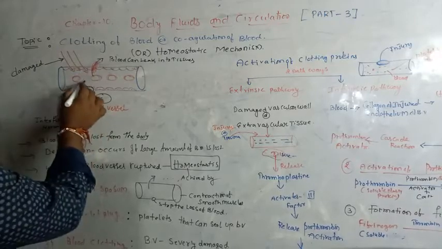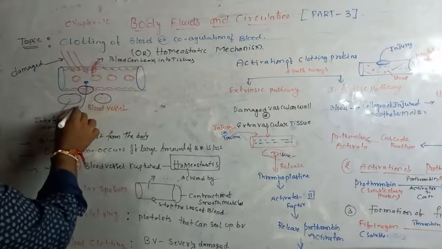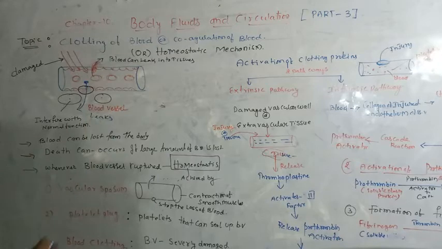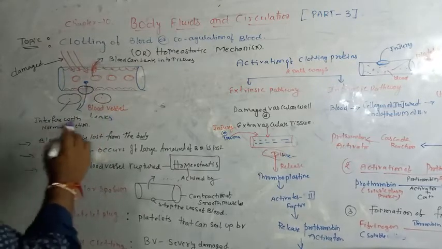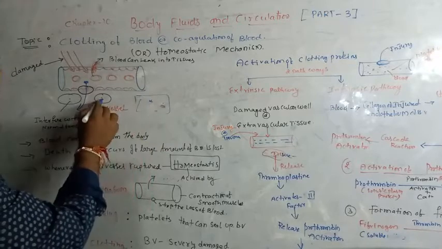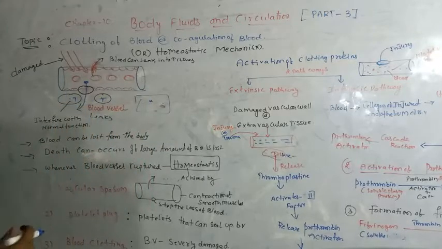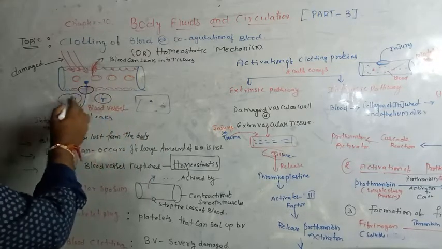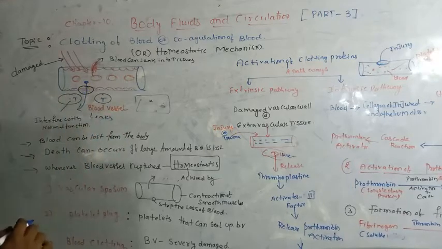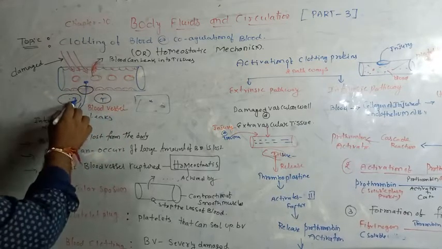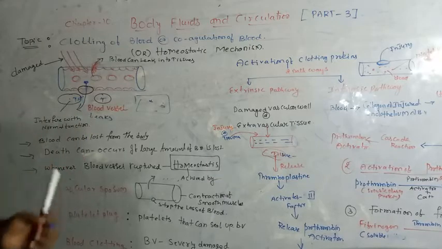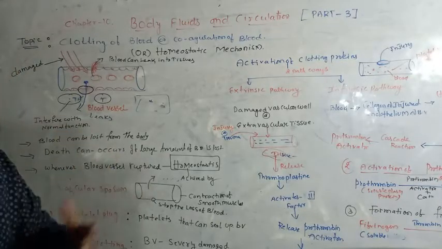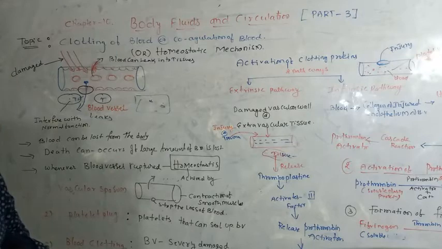So due to that, the blood leaks out from the blood vessel into the tissues. This is the tissue. Whenever the blood vessel is damaged, the blood comes from the blood vessels to the tissues through leakage. That tissue responds and produces chemicals. Such chemicals help in the coagulation of blood, or clotting of blood.